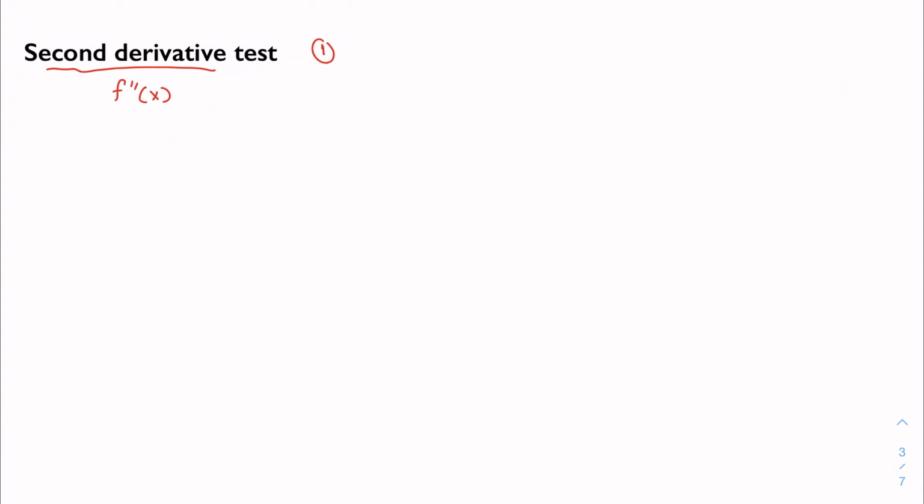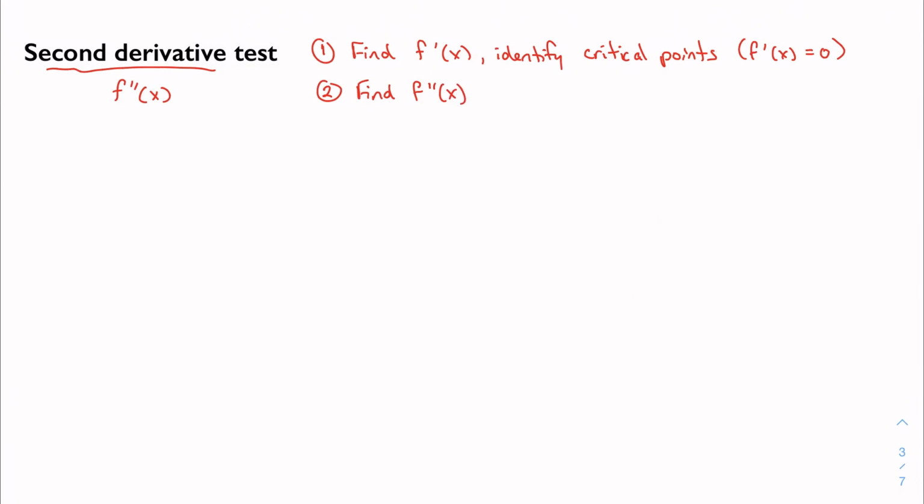First and foremost, to get to the second derivative, I have to start by finding the first derivative, and it will be helpful later if, while I'm here, I also identify the critical points, or the turning points, or the stationary points, whatever you want to call them. Remember, that's where the derivative of the function is equal to 0. Well, the next thing I want to do with the second derivative test is to find the second derivative.